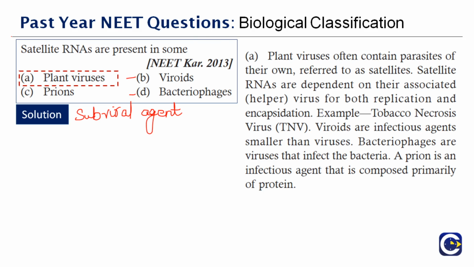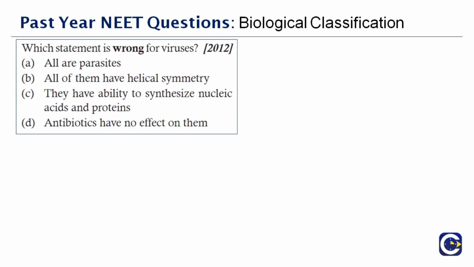Next question here. Which statement is wrong for viruses? All are parasites, and all of them have helical symmetry. This is where we go wrong. We saw the different shapes of viruses, right? They might be icosahedral, or they might be complex, or they might be helical. The third statement, that they have the ability to synthesize nucleic acid and protein, is right. Antibiotics having no effect on them is also right. Therefore, the wrong statement is option B.